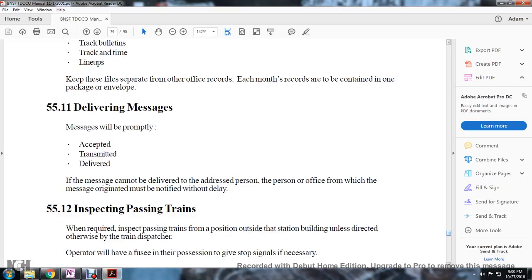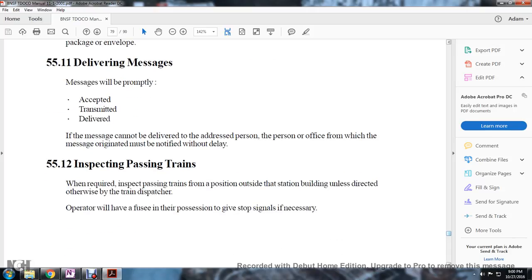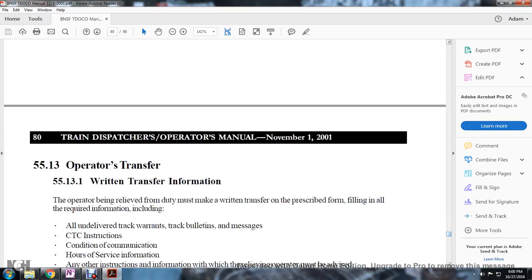5.11 Delivering messages. Messages will be properly accepted, transmitted, and delivered. If the message cannot be delivered, then address the person or office from which the message originated, with the message being notified without delay. 5.12 Inspection of passing trains when required. Inspect passing trains from a position outside of the station building unless otherwise directed by the train dispatcher. Operators will refuse in their position to give the stopping signal if necessary.